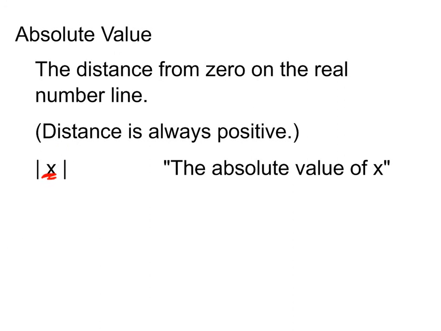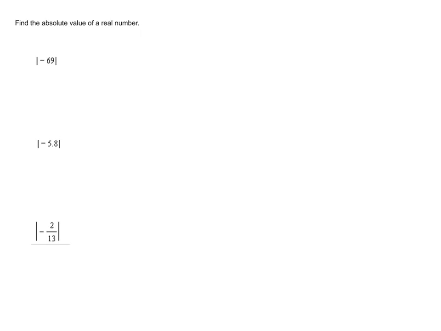Let's see some examples. The directions ask us to find the absolute value of a real number. We have -69 inside the absolute value. So the absolute value of -69 is measuring the distance from 0, which pretty much just makes everything positive. So when we take the absolute value, whatever's on the inside just becomes positive. If we were finding the absolute value of 69, it's already positive, but we still keep it positive. So the absolute value of 69 is just 69.